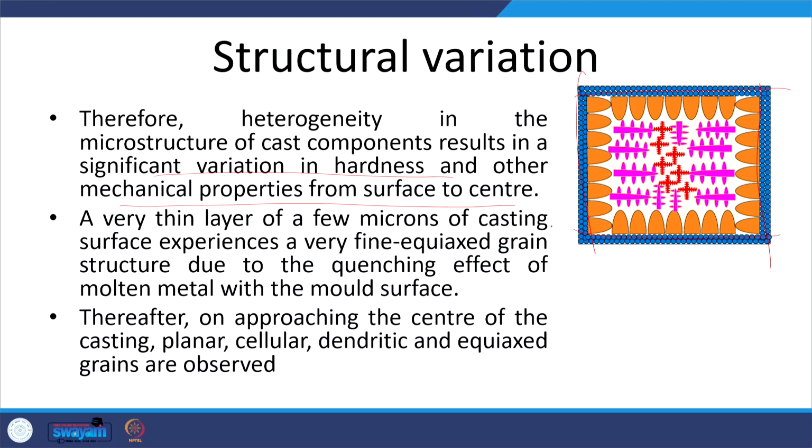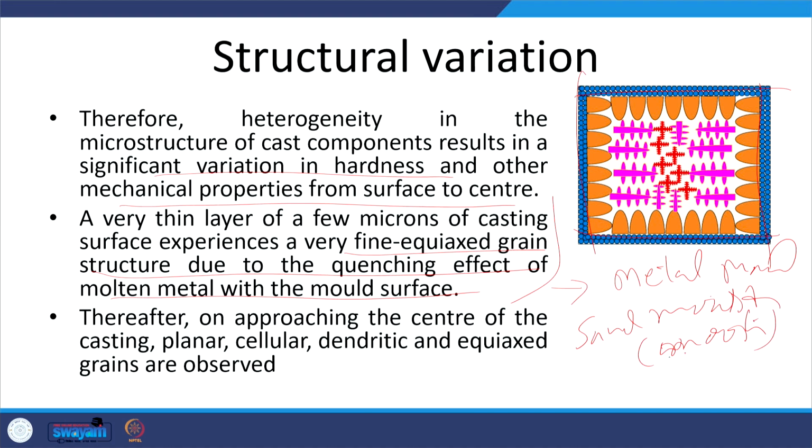A very thin layer, a few micrometers, of the casting surface experiences a very fine equiaxed grain structure due to the quenching effect of the molten metal with the mold surface. This will be true especially for metallic molds and sand molds having moisture.